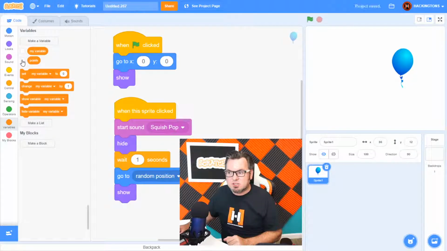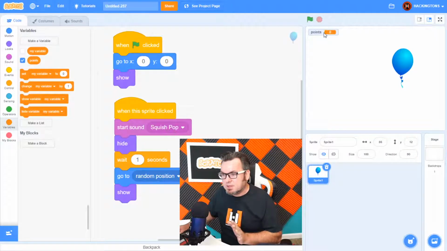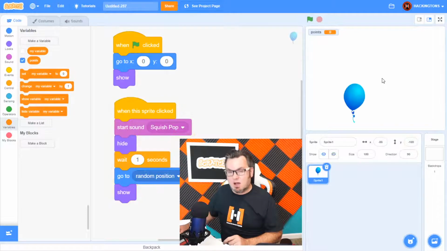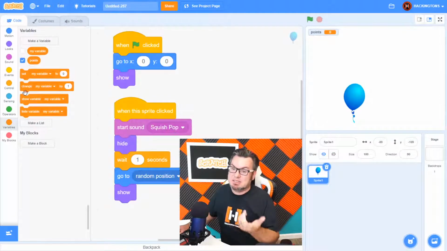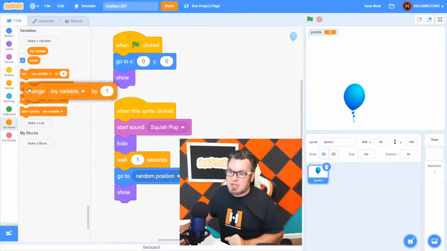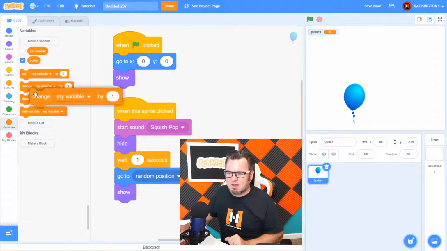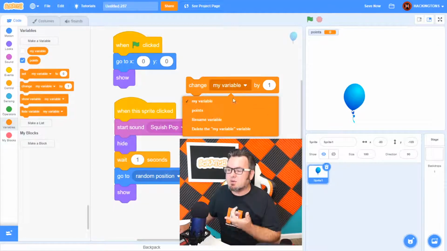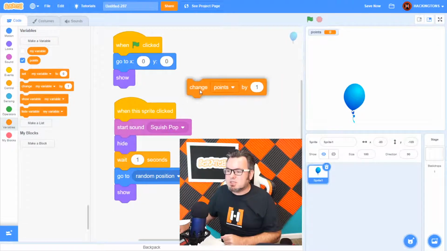Now you'll see points actually appear right here. You can toggle whether or not you see it. So I want to see points. And then I want to get a point every time I click on this balloon. So how do I change the points? Well, they give us this nice code block called change. It says change my variable. Well, I don't want it to change my variable. I want it to change points. Right here. So change points by 1.